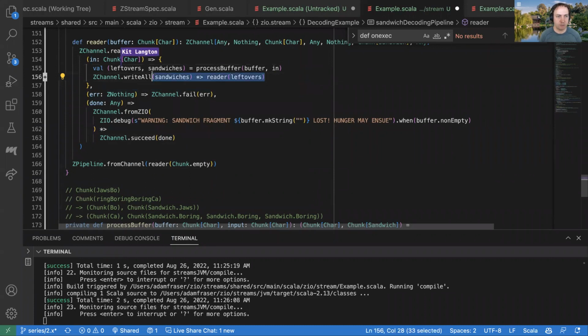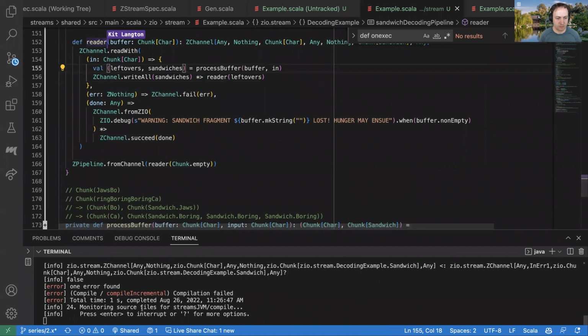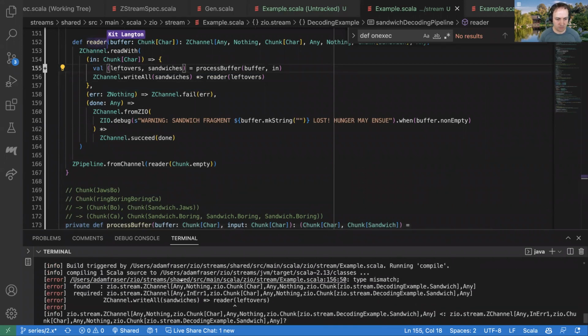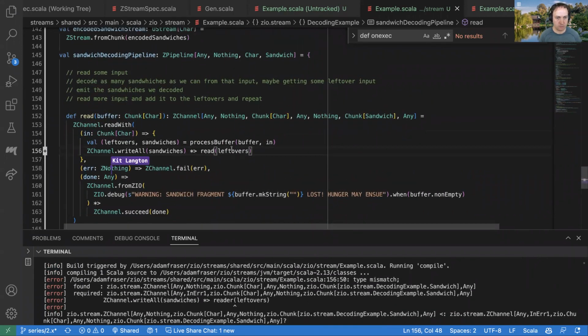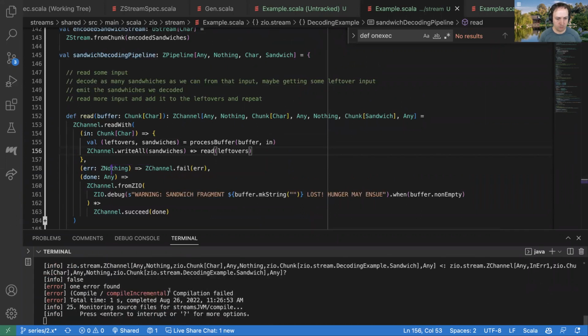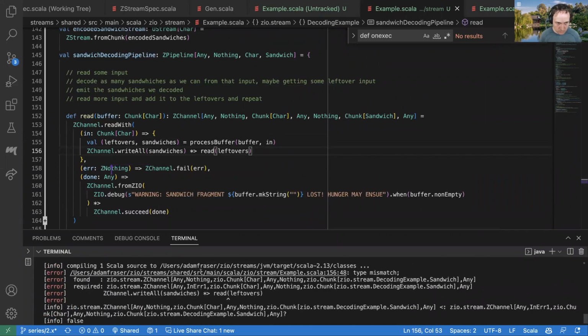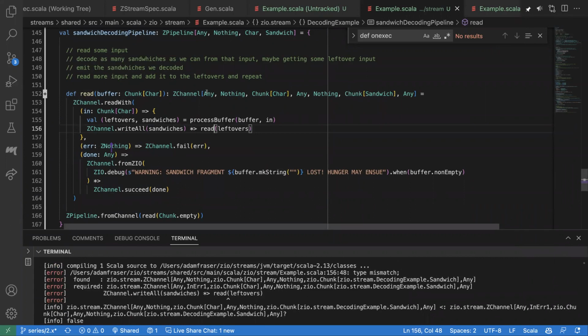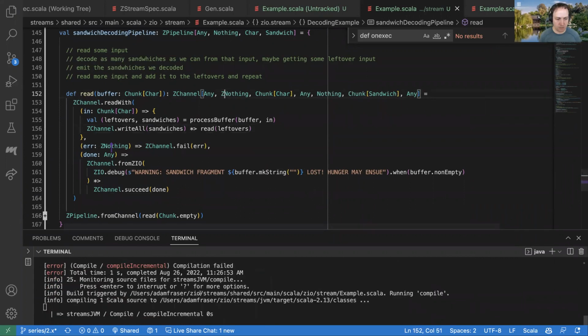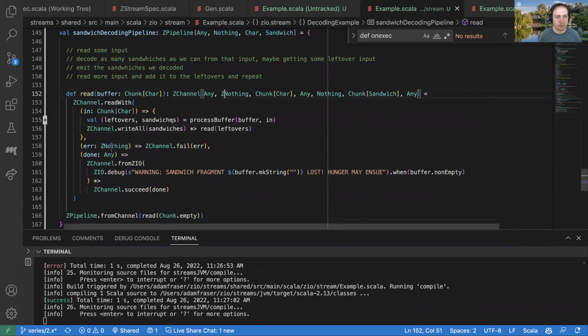And then I want to run this whole thing again with the leftovers. Let's see, is that happy? Oh no, I think I just need a ZIO nothing here. There we go. Nothing, yeah, it's nothing.